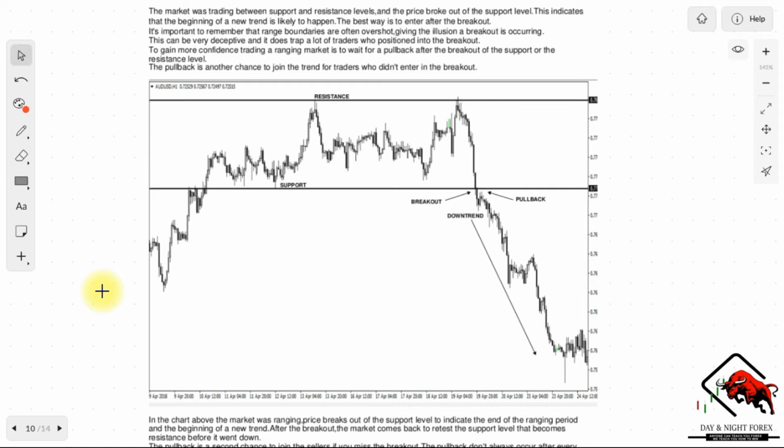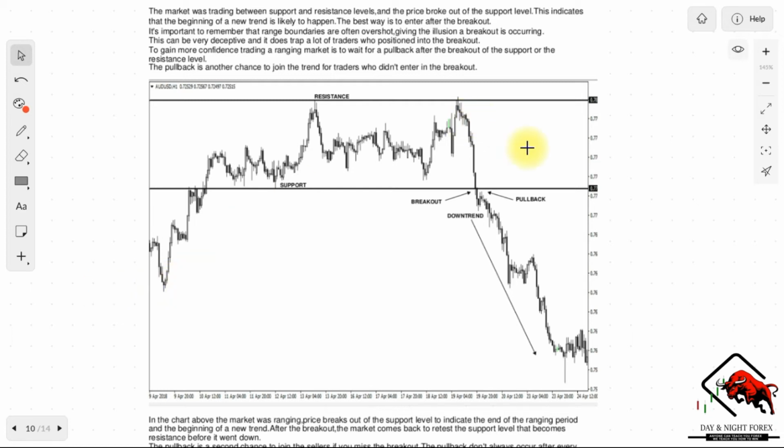So the best way is to enter after that breakout. It is important to remember that ranging boundaries are often overshot, giving us the illusion a breakout is occurring. So be very, very careful of fake breakouts. This can be very deceptive, and it does trap a lot of traders who positioned into the breakout. To gain more confidence trading a ranging market, it is to wait for a pullback after the breakout.